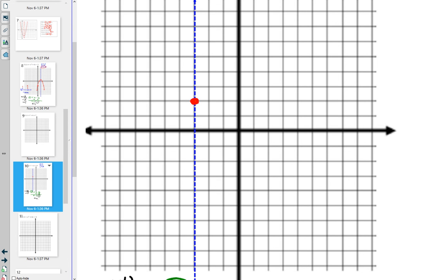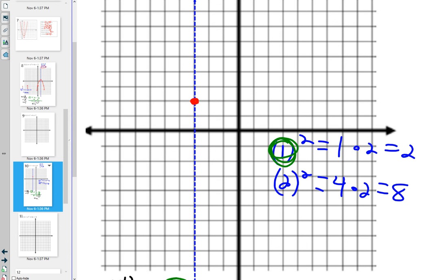I have 1 point down, but how many more do I have left? I have to come up with all 4 points. So I'm just going to use 1 and 2 to plug in. I'm going to see what's happening 1 away and 2 away from the vertex. I also know from A that this is going to open up. 1 squared and 2 squared, and each of those needs to be multiplied by A. A was 2. So this is 2 and 8. If I go 1 to the left or right, I have to go 2 up. If I go 2 to the left or right, I have to go 8 up.